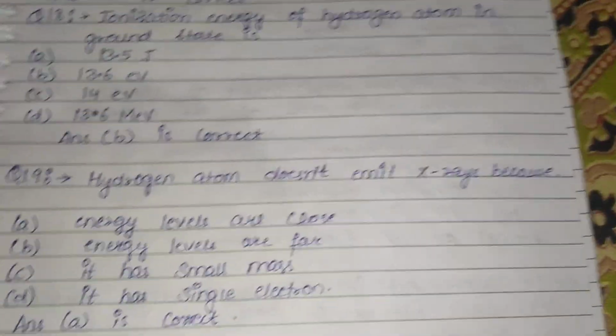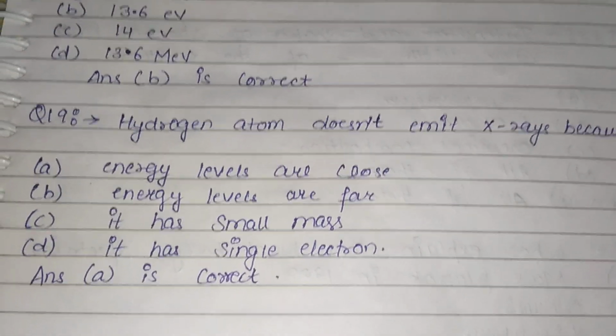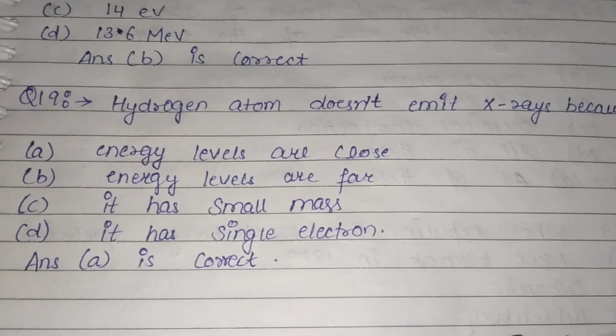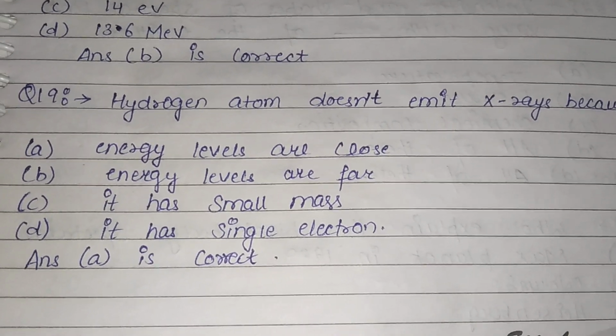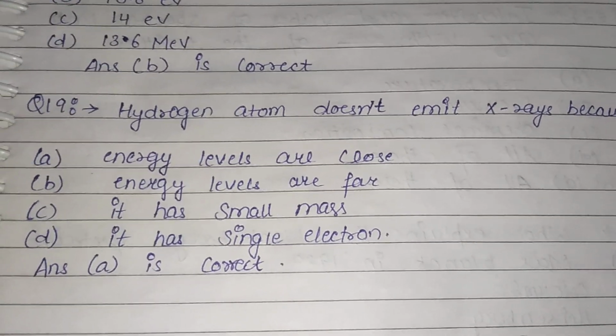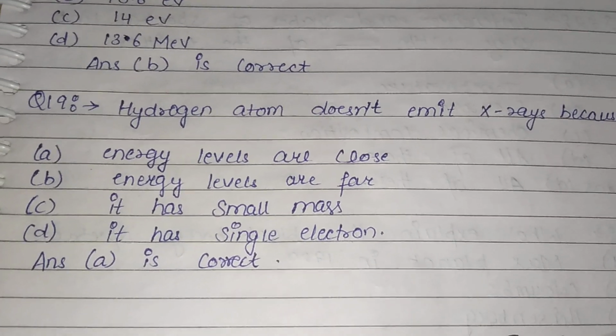Hydrogen atom does not emit X-ray because energy levels are close, energy levels are far, it has small mass, or it has single electron. So energy levels are very close in hydrogen atom. So A is the correct answer. Due to this, hydrogen atom does not emit X-ray.